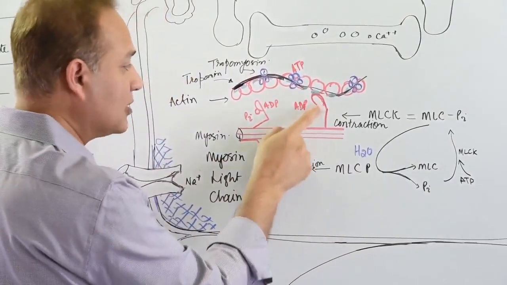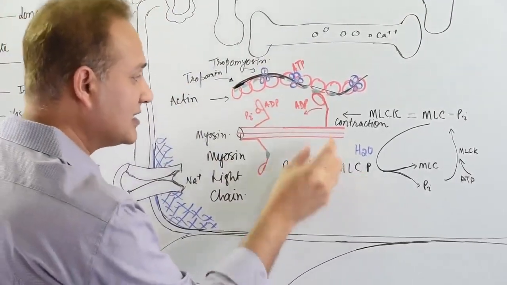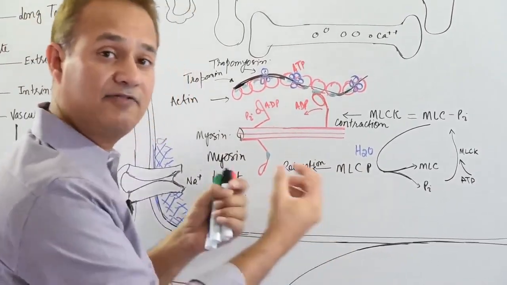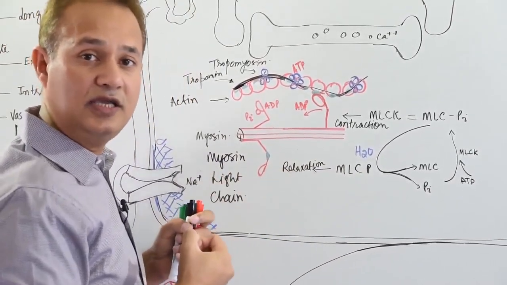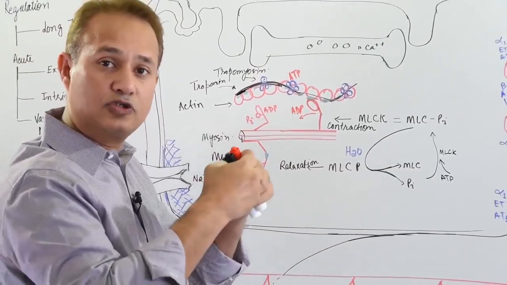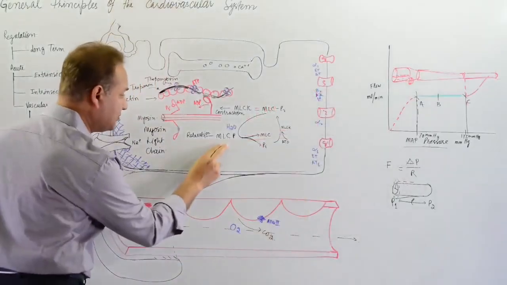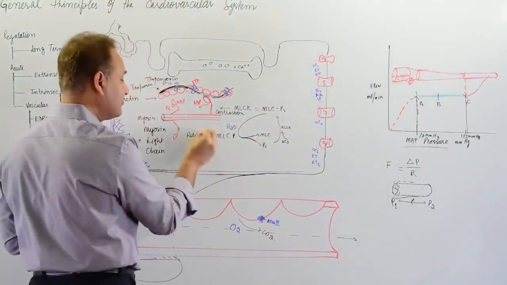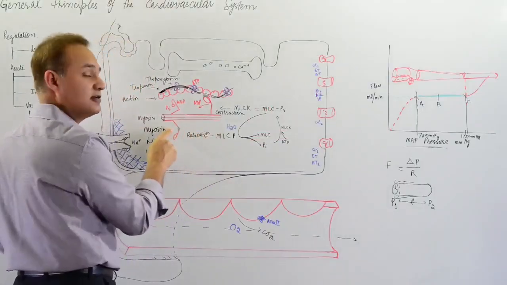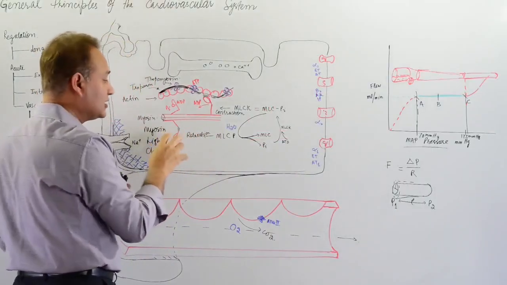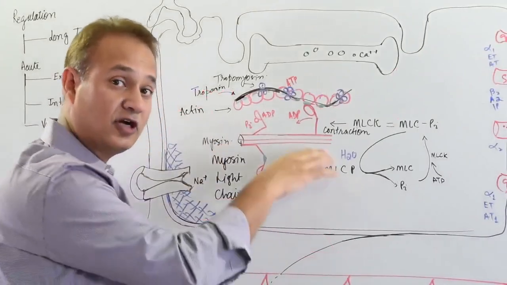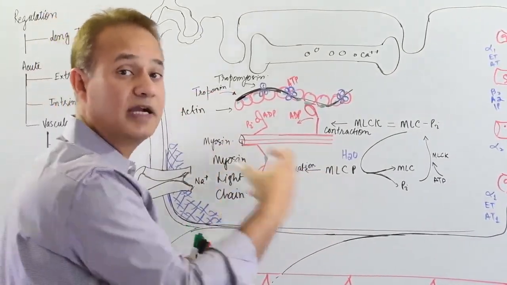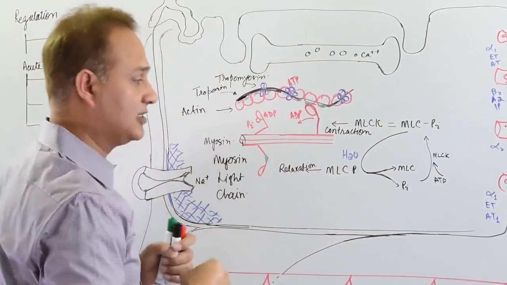So what would happen is that once we've had the power stroke, then this enzyme would take the phosphates out, or this enzyme can independently take the phosphates out and cause the power strokes to not occur. Okay, so now the MLCP's function is to remove or inhibit the phosphorylation, or attachment of the phosphate, to the protein. And so if this enzyme is active, it would cause relaxation. Why? Because the myosin light chain will not become phosphorylated and it will not act.